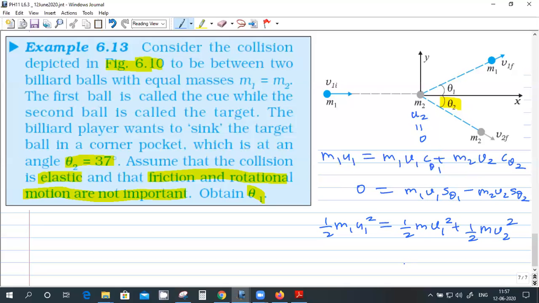Okay, now I have to find theta 2, right? So theta 2 is defined by V1 by V2. And he has given M1 equal to M2. That's a nice thing. So we can simplify the calculation. And that's what happens in billiard balls. The masses are approximately constant. This one, M1 equal to M2. So the mass will cancel in the equation, simplify. Right, so U1 should be a known quantity. Theta 1 is given. Theta 2 is 37.